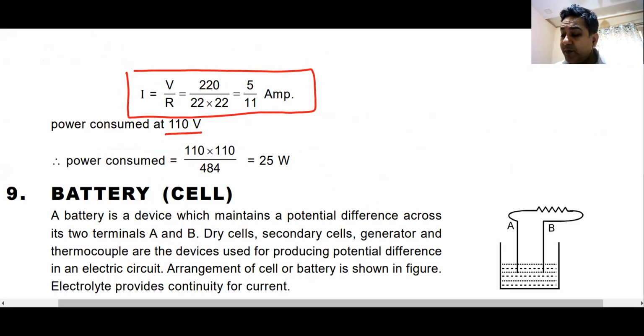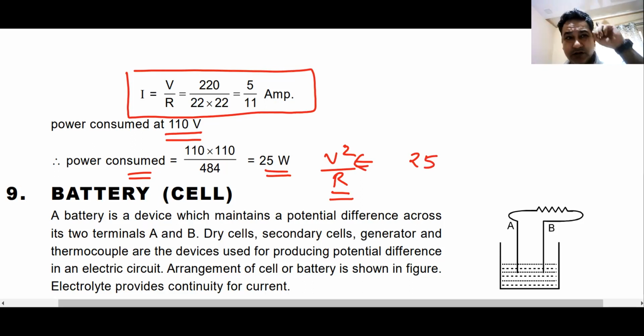Now when you operate it at 110 volts, how much power does it consume? It only consumes 25 watt. We have found out the power by V square by R. R remains same. You have changed the voltage. So you see, the bulb was actually having a power of 100 watt, but you are using it at a different voltage from which it is designed, and hence you get less power in that bulb.